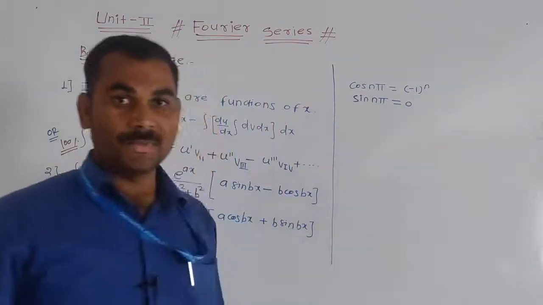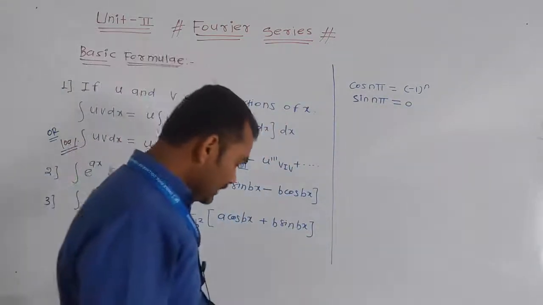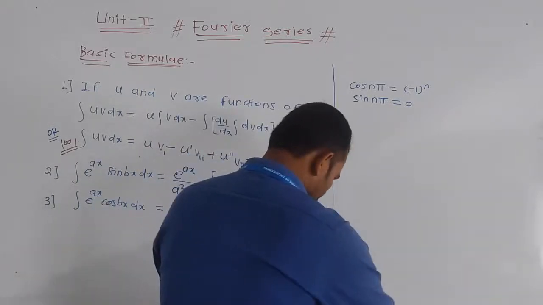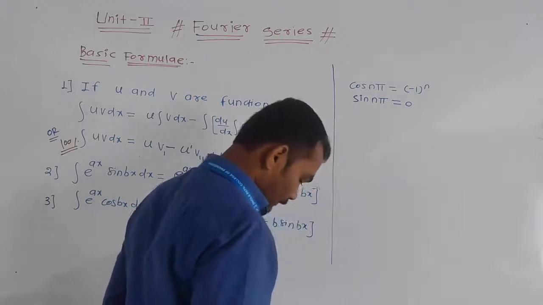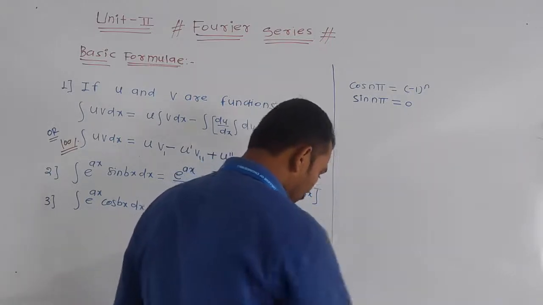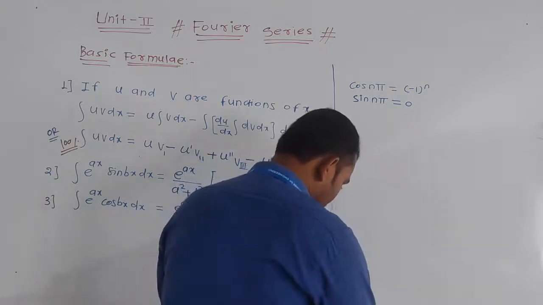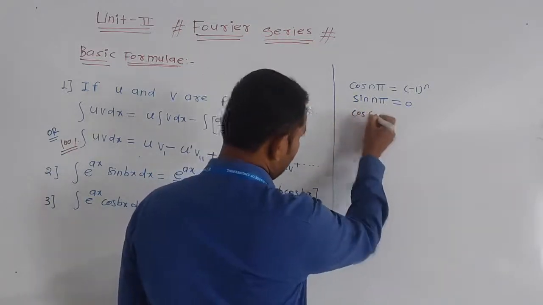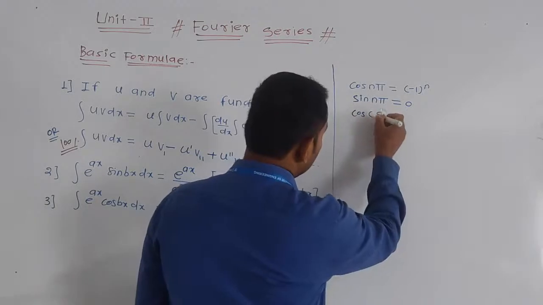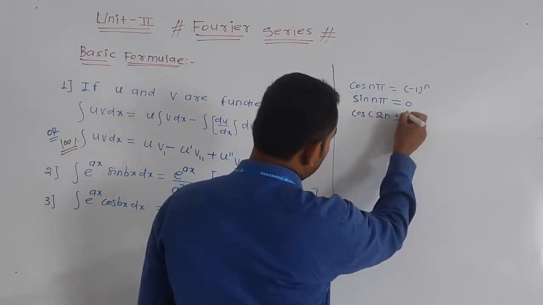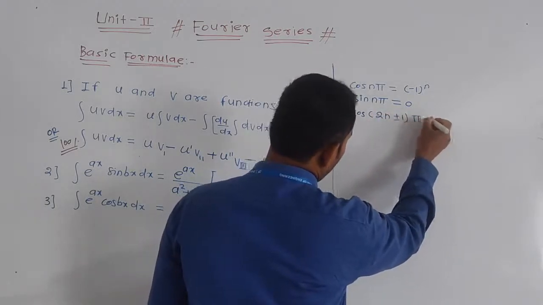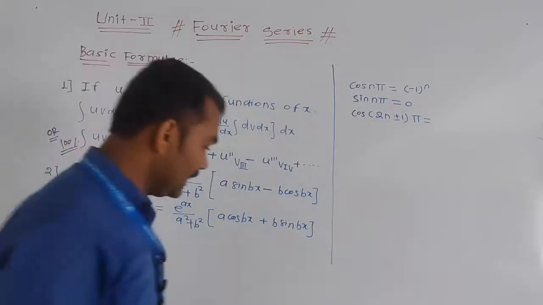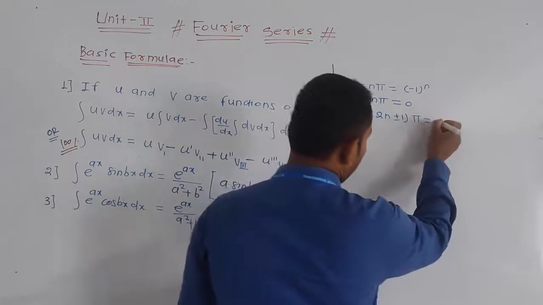Value of sin n pi is always 0. Then next, the value of cos (2n plus minus 1) into pi. The value of cos (2n plus minus 1) into pi is equal to minus 1.